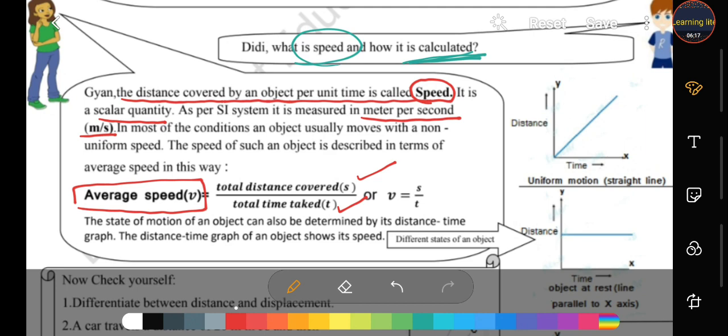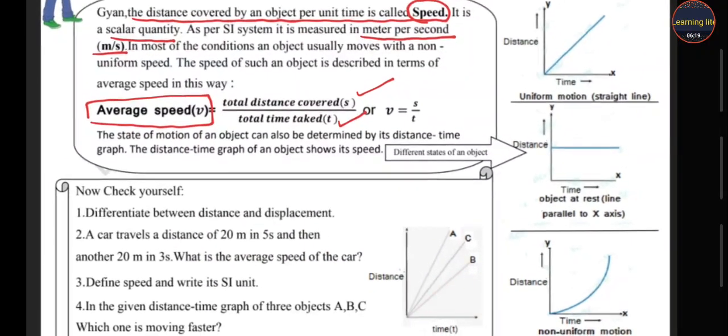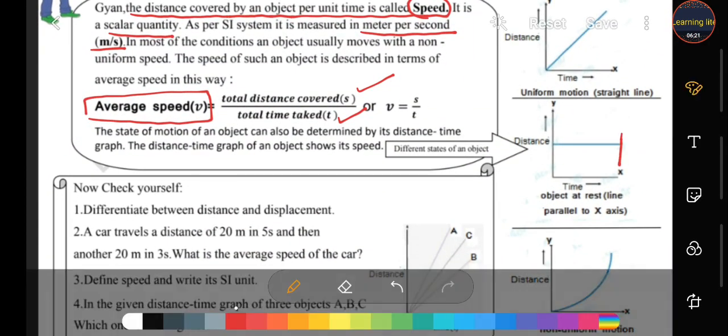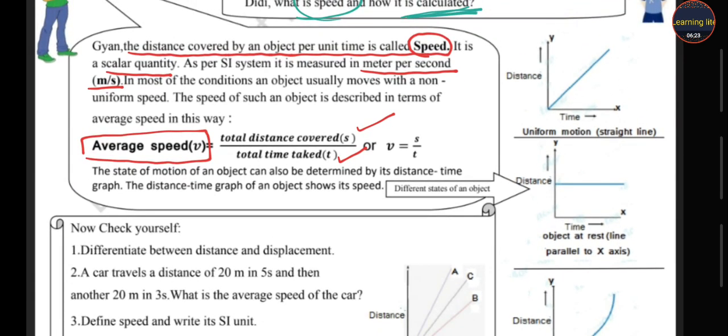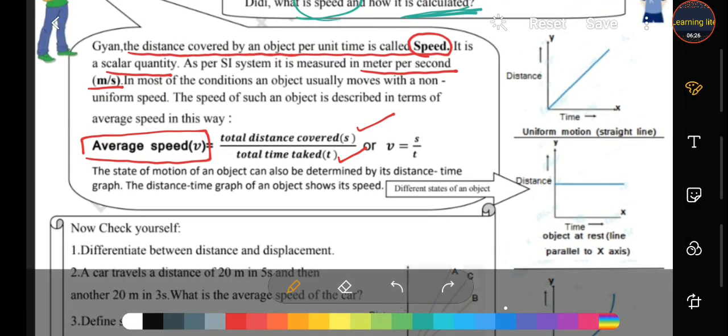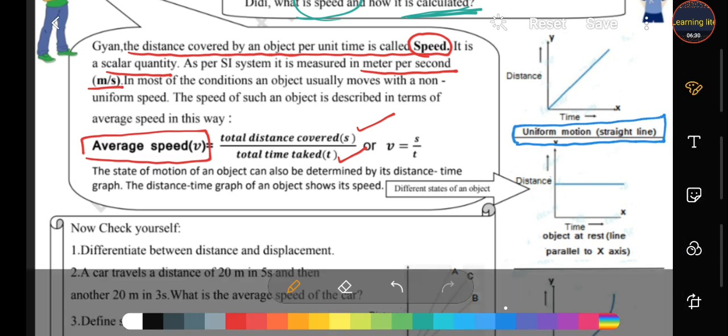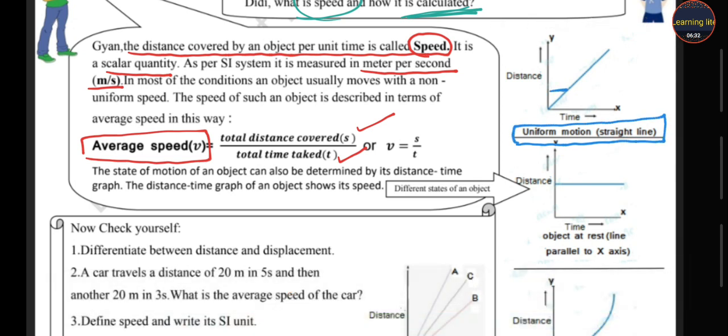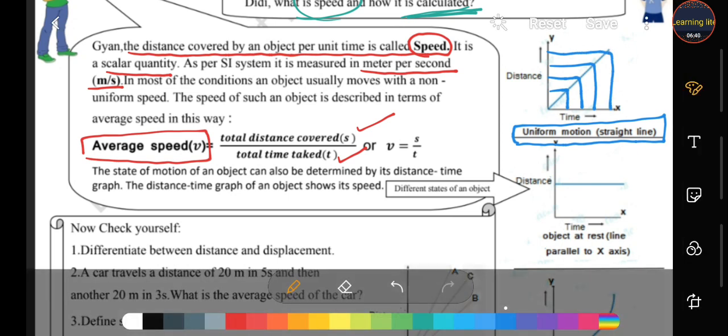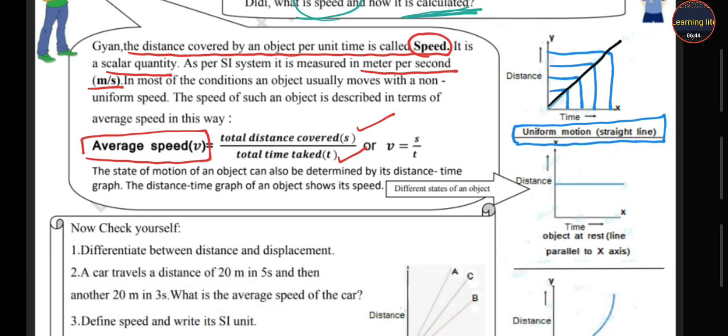Okay student, and here different states of the object are given to you in graphical form. First is the uniform motion. Whenever any object, student, travels in a straight line, meaning uniform motion, then it covers equal distance in equal time. You can see here equal distance in equal time. So the graph here is a straight line. For uniform motion it is a straight line.